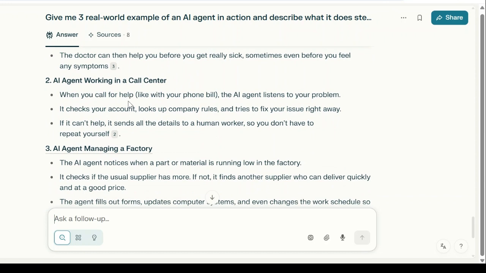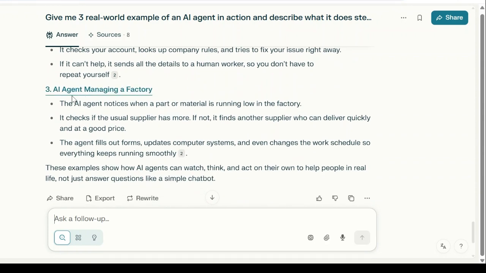Second is an agent working in a call center. When you call for help, okay, the AI agent listens to your problem, it checks your account, looks for the company rule, fixes your issue right away. So for example, you've paid the bill for your telephone, but the telephone number got disconnected. It can understand why, and when you paid and all that. If there was a payment gateway problem, the payment didn't get through, it will tell you. That's the third example, an AI agent managing a factory. The agent notices when a material is running low in the factory, and it can tell when more material is required.